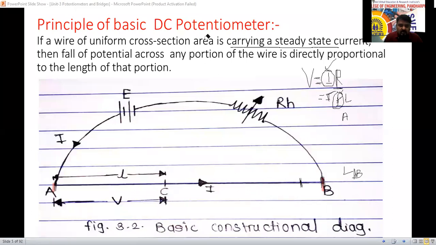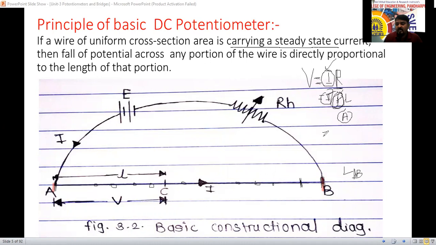I told that this conductor, throughout A to B, has a constant, uniform cross-sectional area only. Here also its cross-sectional area is same, here also it is same. So it is a constant only. It is not dependent on voltage and current. So area is also constant here now. And here current is steady, it is also constant. The specific resistance is also constant here now.